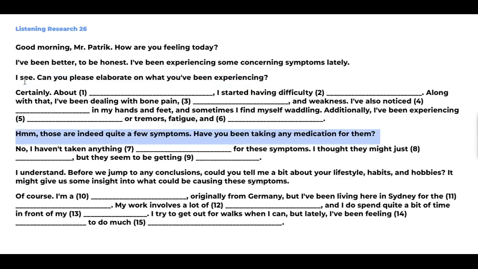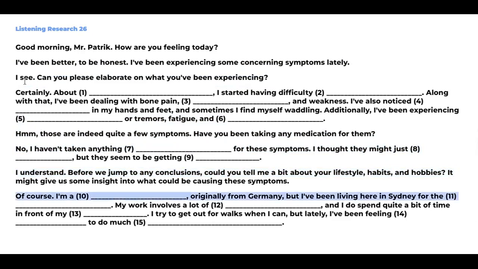Those are indeed quite a few symptoms. Have you been taking any medication for them? No, I haven't taken anything specifically for these symptoms. I thought they might just pass, but they seem to be getting worse. I understand. Before we jump to any conclusions, could you tell me a bit about your lifestyle, habits, and hobbies? It might give us some insight into what could be causing these symptoms.